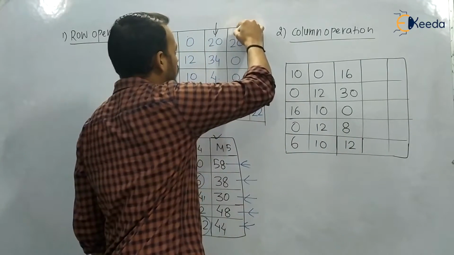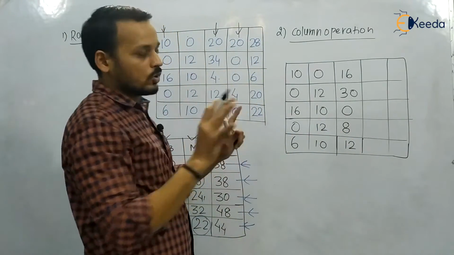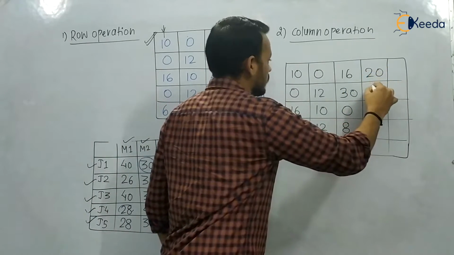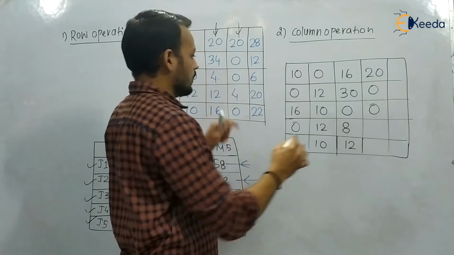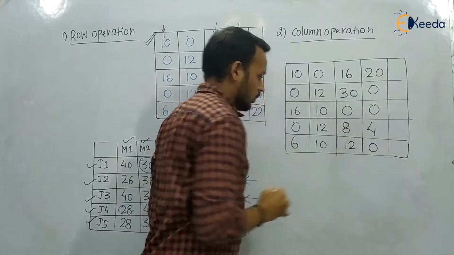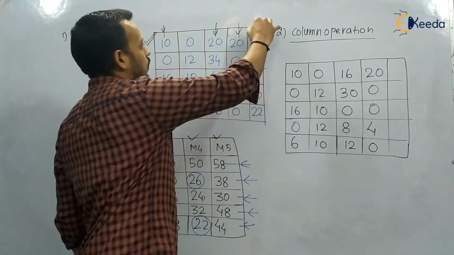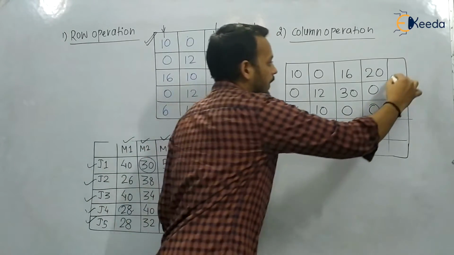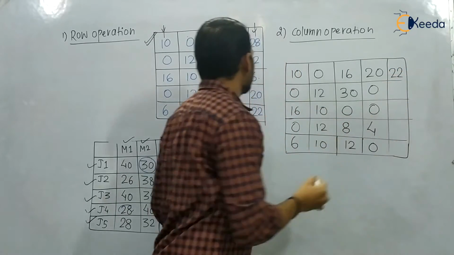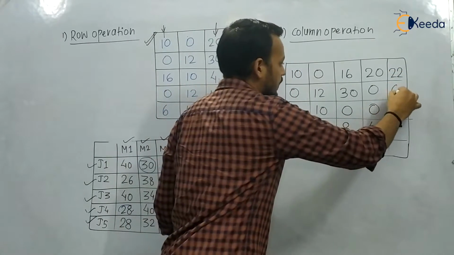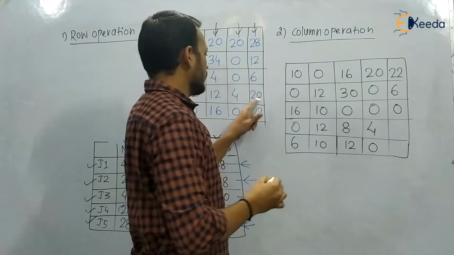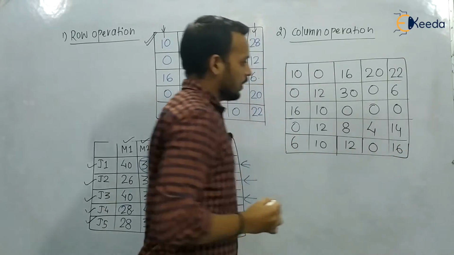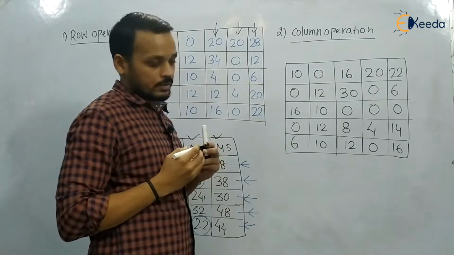Now the fourth column, we have got 0. So there will not be any change. So 20, 0, 0, this is 4 and this is 0. Now the last one, the minimum is 6. So 28 minus 6, we will get 22. 12 minus 6, we will get 6. 6 minus 6, 0. 20 minus 6, 14. And 22 minus 6, 16. So this is our column operation.